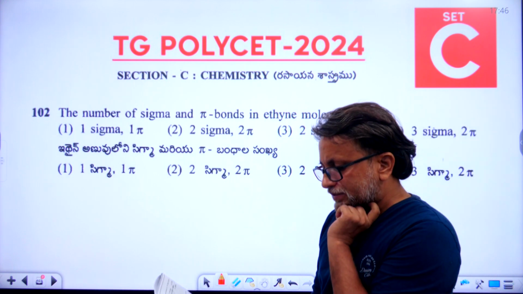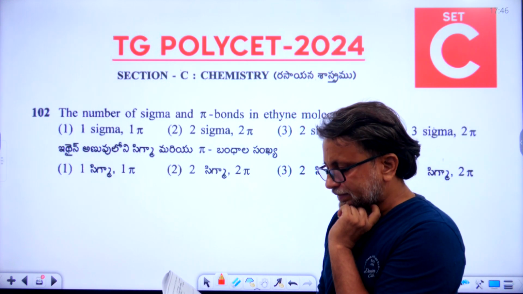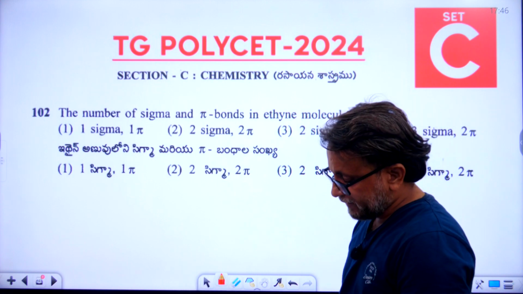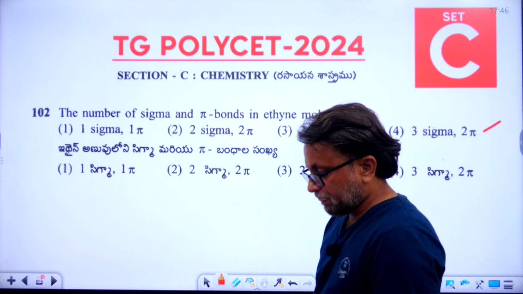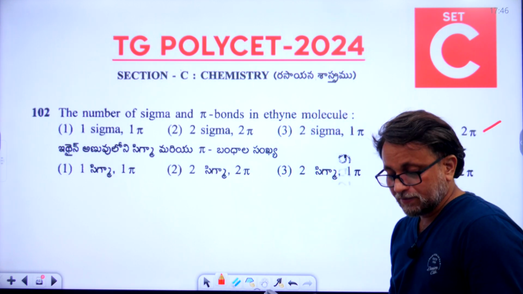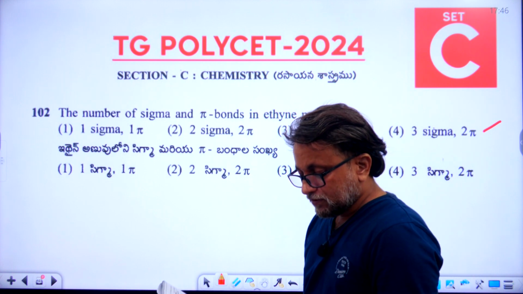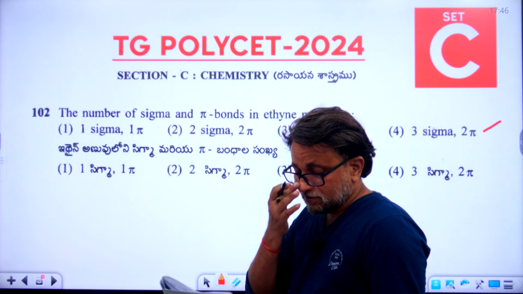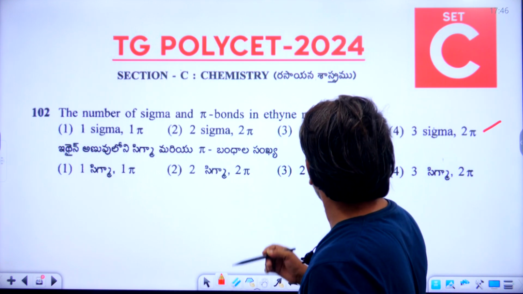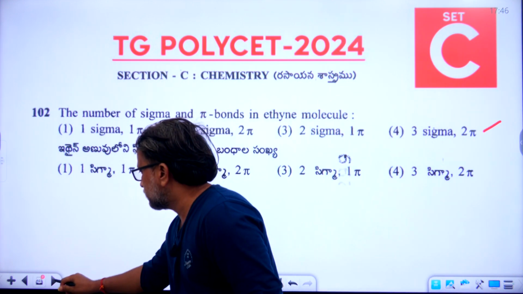We can go directly with the answer. Okay, 102, the right answer is the fourth option, 3 sigma 2 pi. Students, please try to follow the key neatly and clearly, so as not to get any confusion here. So the 102 question answer is the fourth option. Now let's go to the 103.